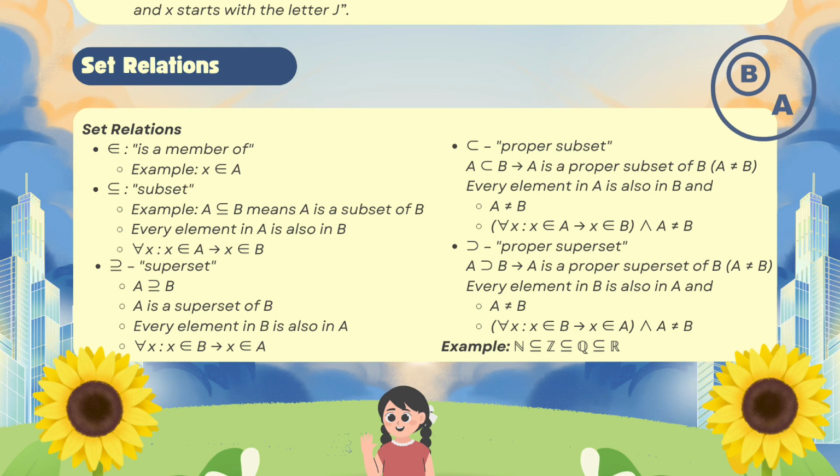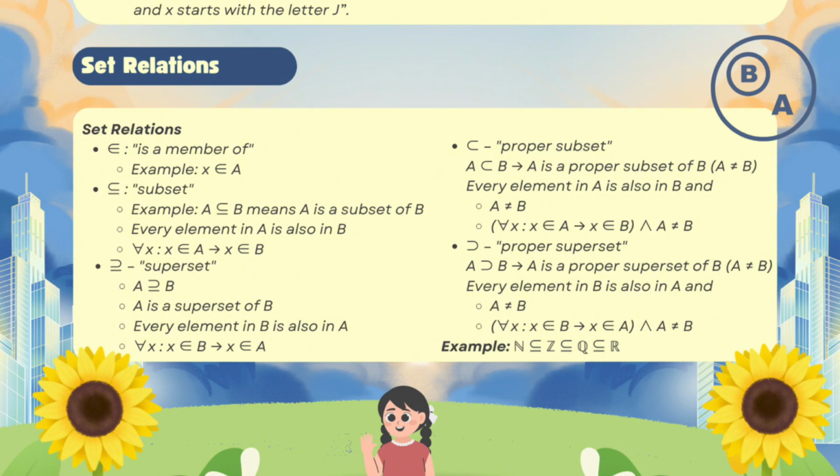A superset B, or A is a superset of B. So every element in B is also in A. For all x, if x is an element of B, then x is an element of A.